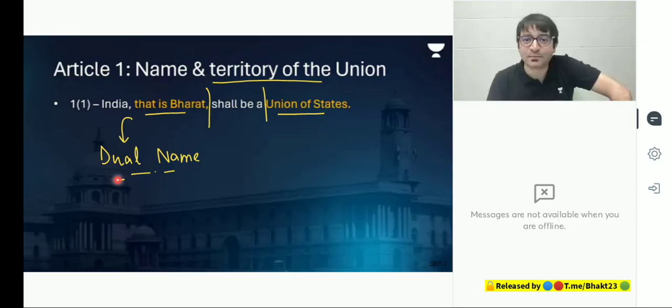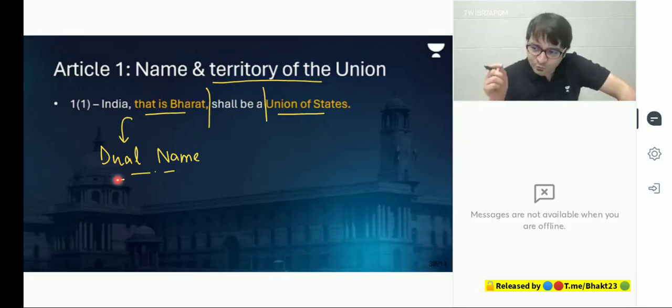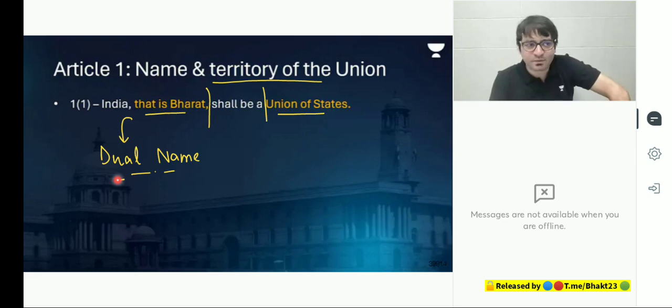But a couple of times in the past, people approached the Supreme Court, saying, my lord, can you please issue a directive to the central government saying, please call this country Bharat and not India? Previously, this petition was dismissed by the court, saying, don't come to us with these petitions. There are two names for this country, India and Bharat. You call it India, you call it Bharat. Why are you coming to us? Don't waste our time. We can't direct the central government that you should use only Bharat because we have two names for this country, India, that is Bharat.